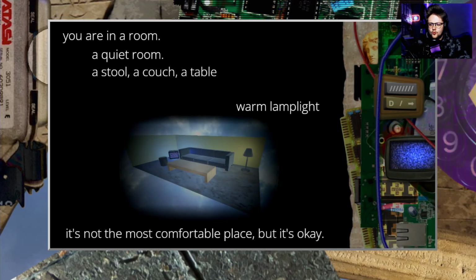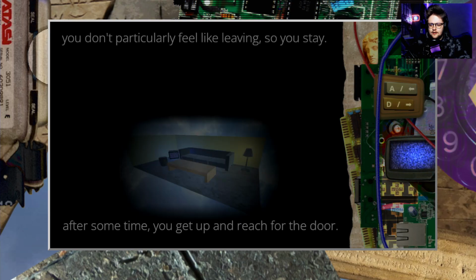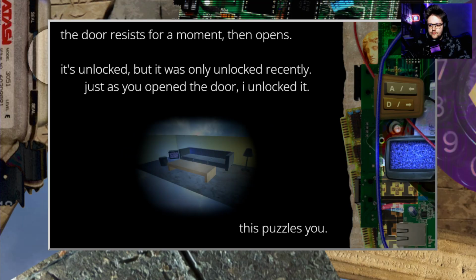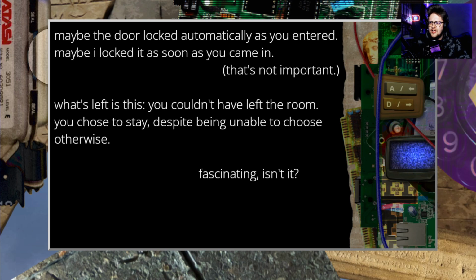You're in a room, a quiet room. A stool, a couch, a table, warm lamplight. It's not the most comfortable place, but it's okay. You don't particularly feel like leaving, so you stay. After some time you get used to the door. The door resists for a moment, then opens. It's unlocked, but it was only unlocked recently. Just as you open the door, I unlocked it. This puzzles you. Not much.